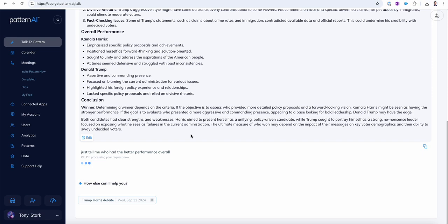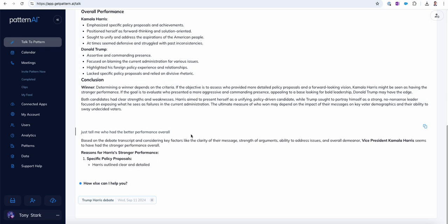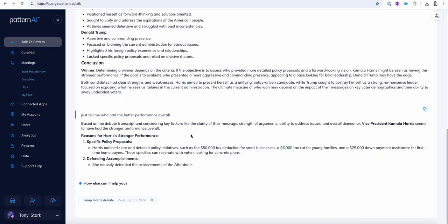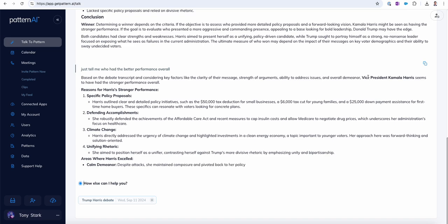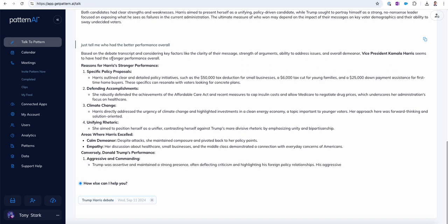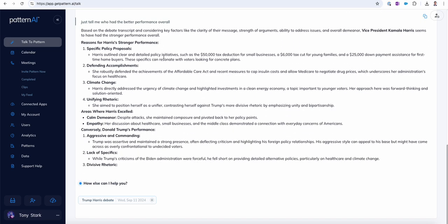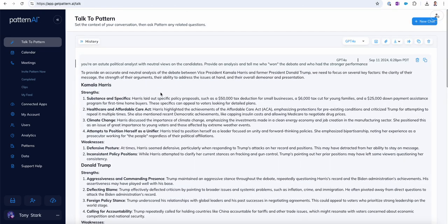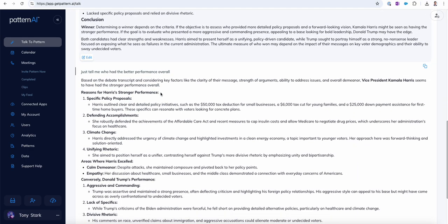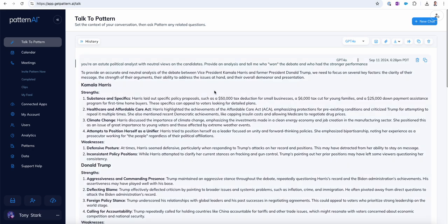What's interesting about using AI for this kind of analysis is that you can see here the AI says that Vice President Kamala Harris seems to have had a better or stronger performance overall, which is, I think, interesting. I don't think there's any bias to this. I think you're just looking at the language and the responses and things like that. So AI can help us be political analysts, can help us get our own sense of what's going on. We could also do fact checking if we wanted to, but that's a different conversation.